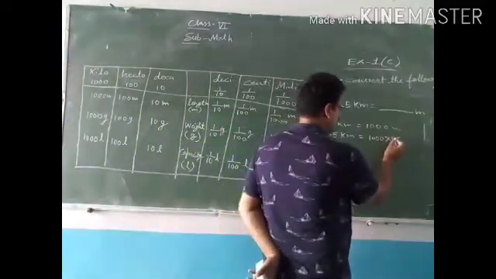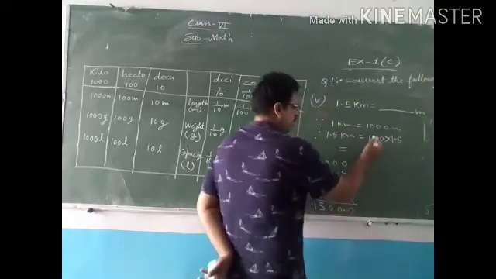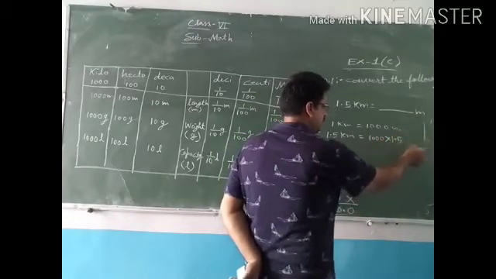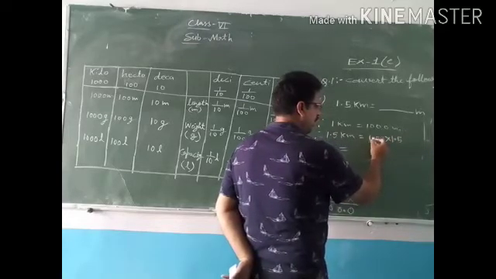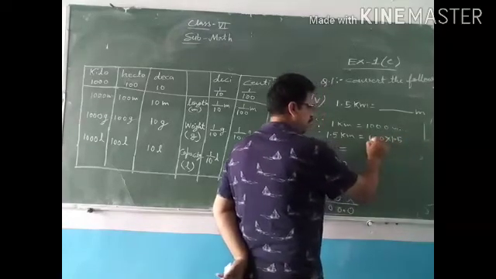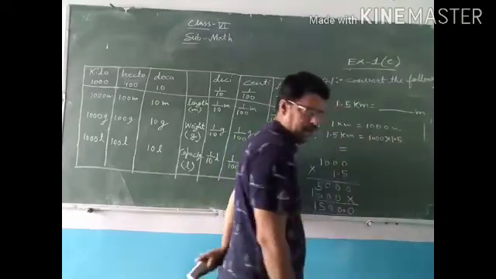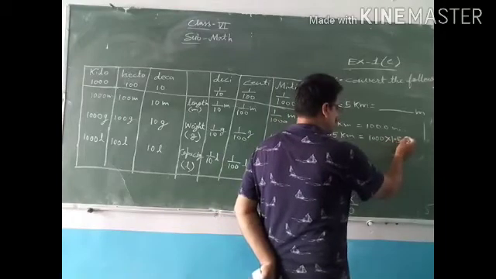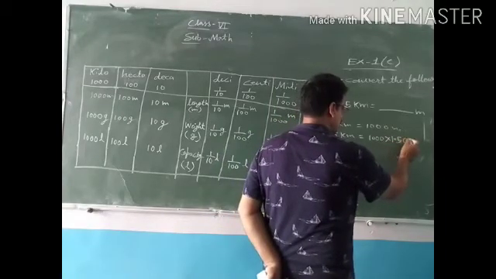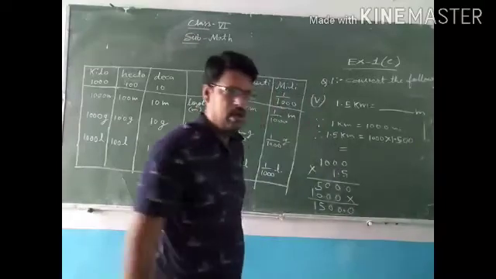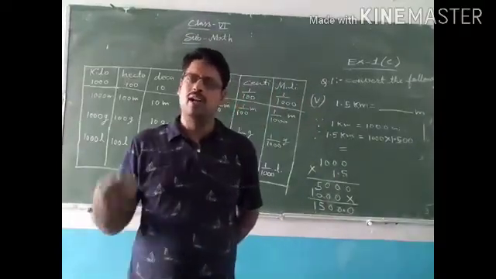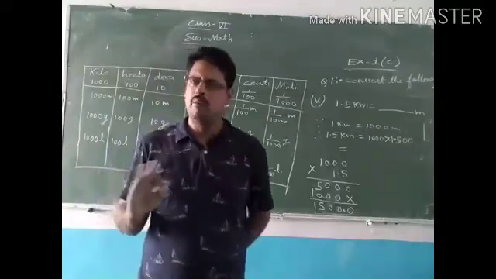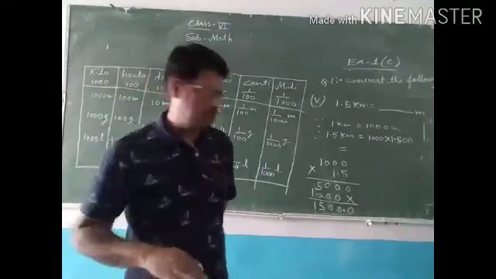Shortcut method क्या होता है देखो? If we multiply any decimal number by 10, then decimal will move 1 digit ahead. If we multiply by 100, then 2 digit ahead. If multiply by 1000, then 3 digits ahead we have to move. But here after decimal only 1 digit is there, so means 2 more digits we want, so we can place here 0. After decimal in the last you can put any number of 0, that decimal number will be unchanged, it will remain same. Okay.